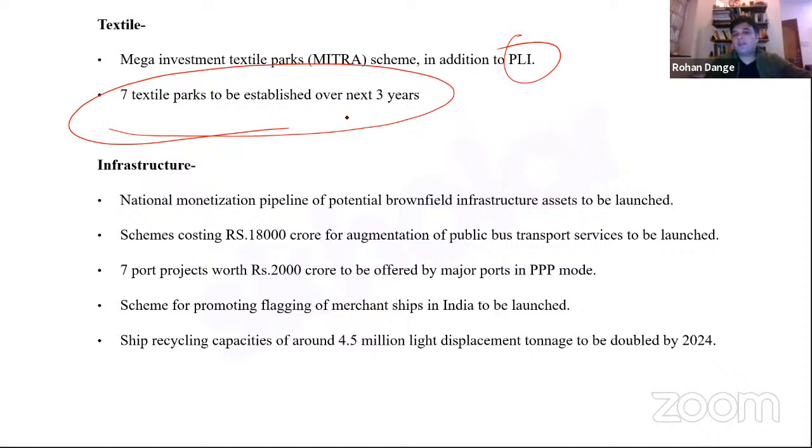It is known by the name Mitra scheme, and it is in addition to PLI. And 7 textile parks are set to be established over the course of the next 3 years. Now we come next to the topic of infrastructure.